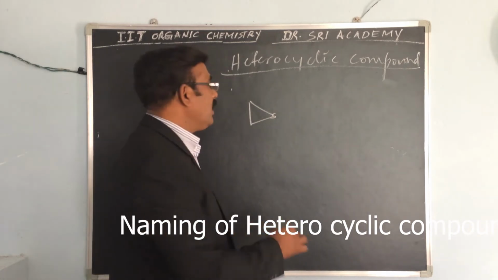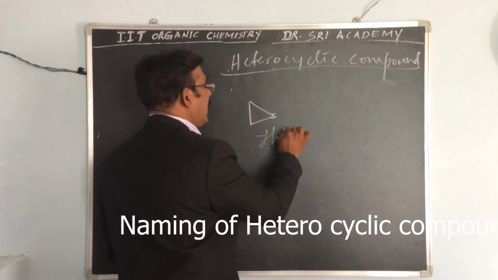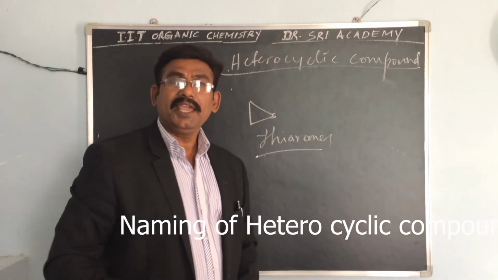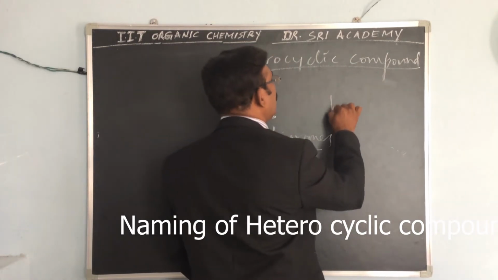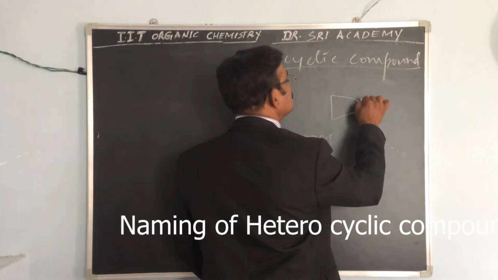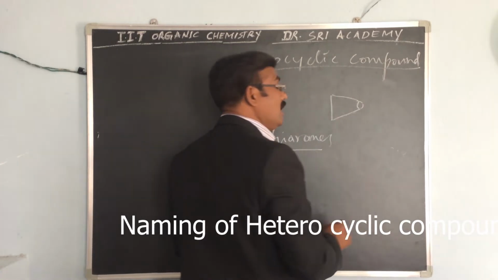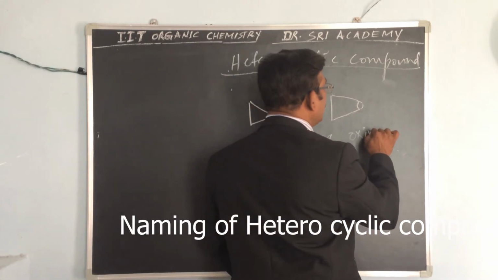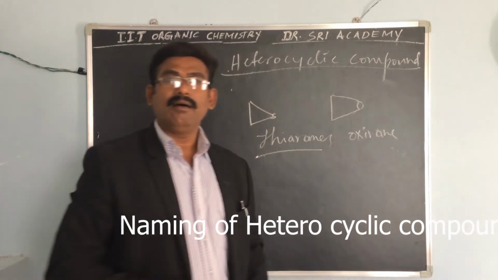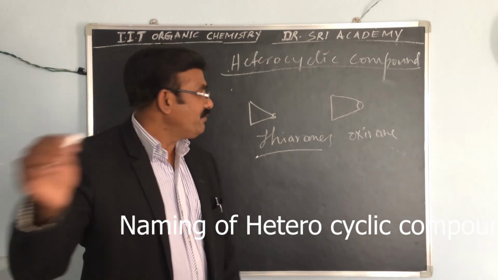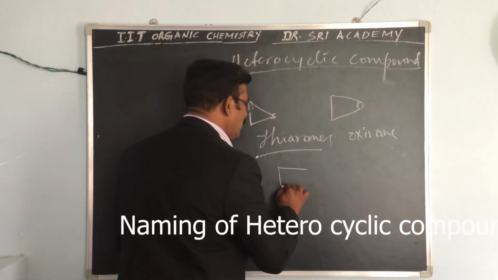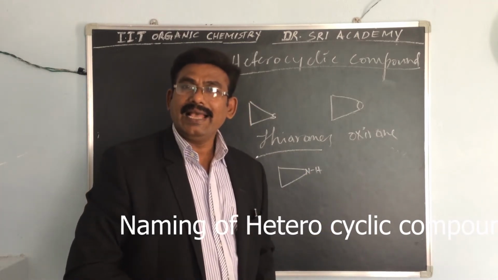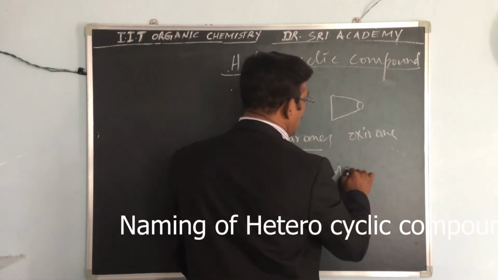This is called thiirane. If oxygen is there, this is called oxirane. If nitrogen is contained, how can you give this name? This is called aziridine.